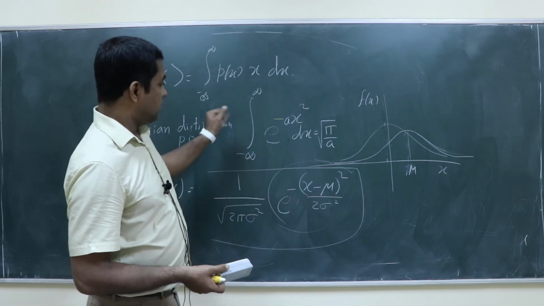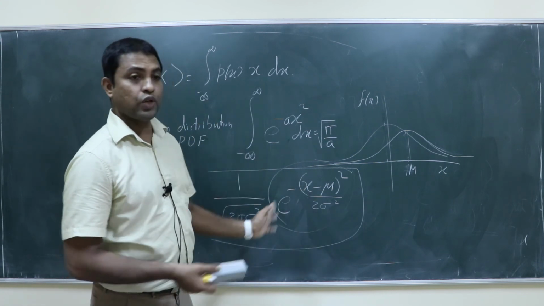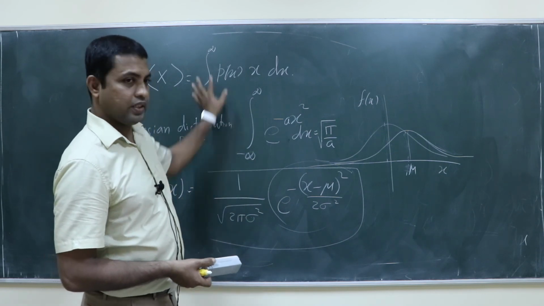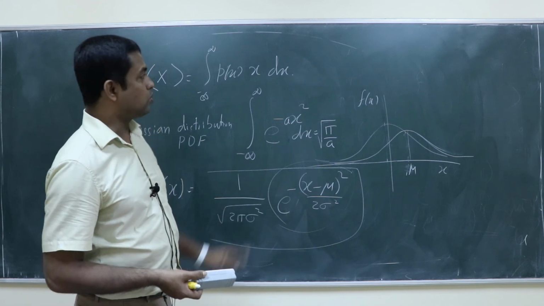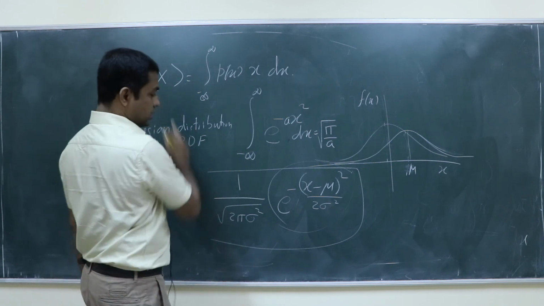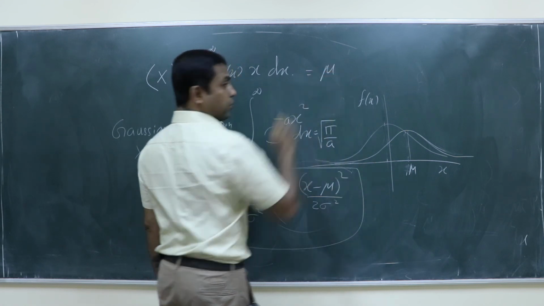But if mu is not equal to 0, this is shifted. It is not symmetric about x equal to 0, so it can't be 0. So you have to do a variable change. Now I am giving another exercise: show that the mean of x for this probability density function is mu.